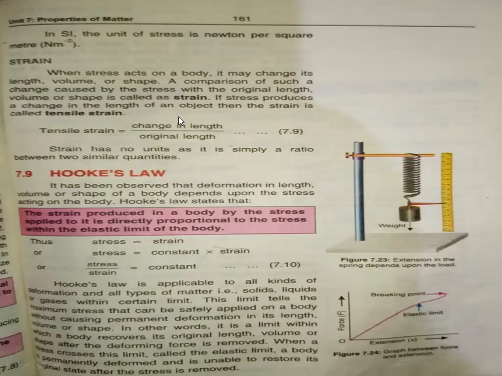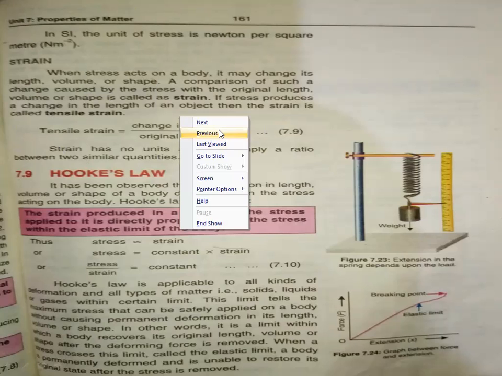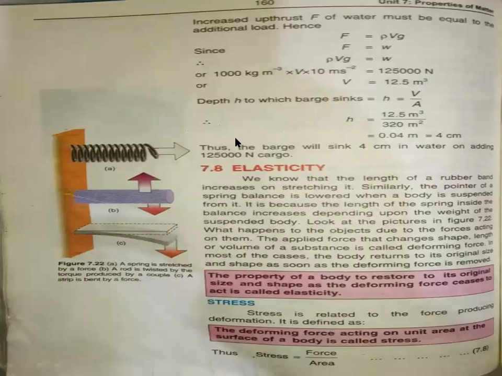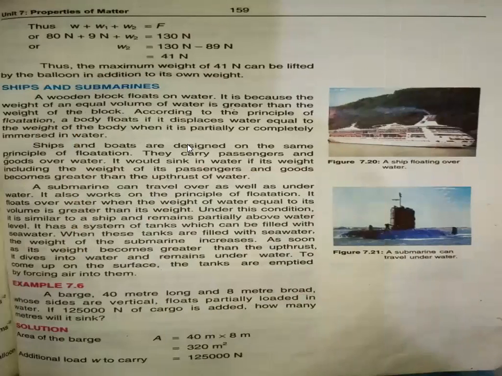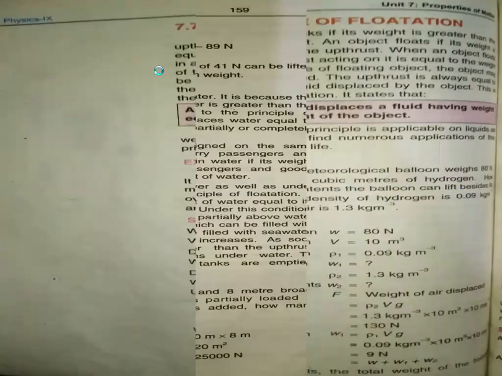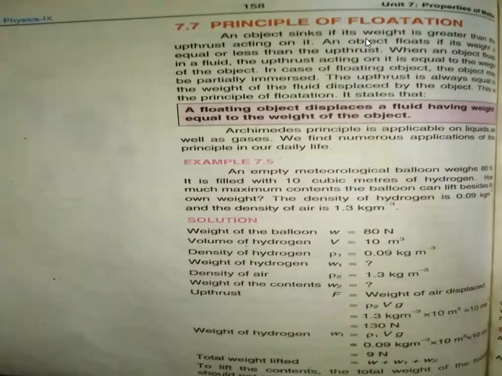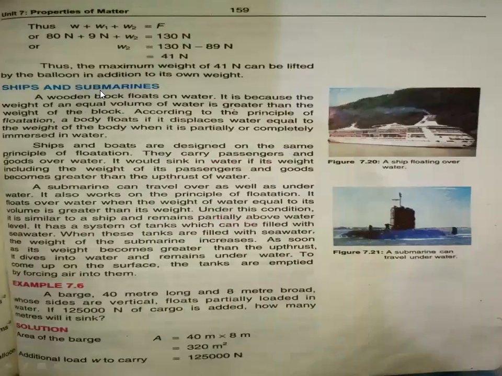We discussed the principle of flotation, and then we did example 7.5. And ships and submarines, we discussed as examples of the principle of flotation. These are examples of the same principle, why the submarine floats and why the submarine sinks, and why the big ship floats on the surface of water. This is just because they were designed on the principle of flotation.